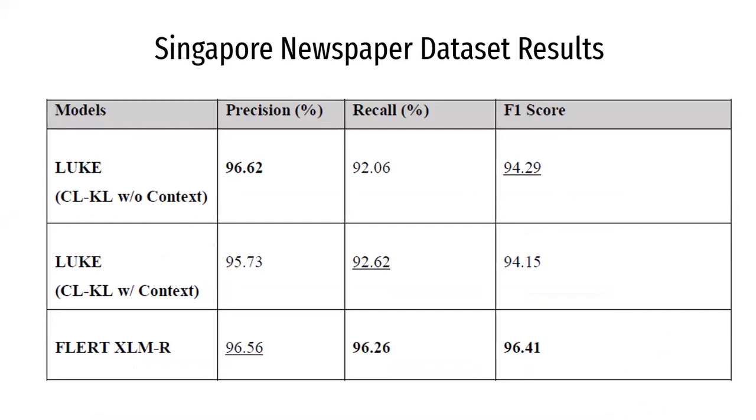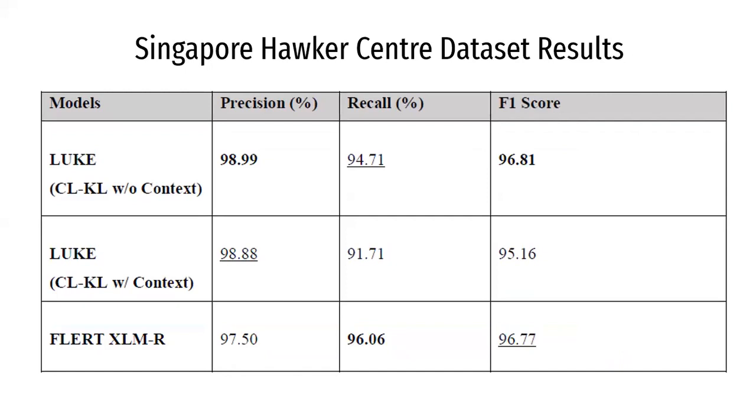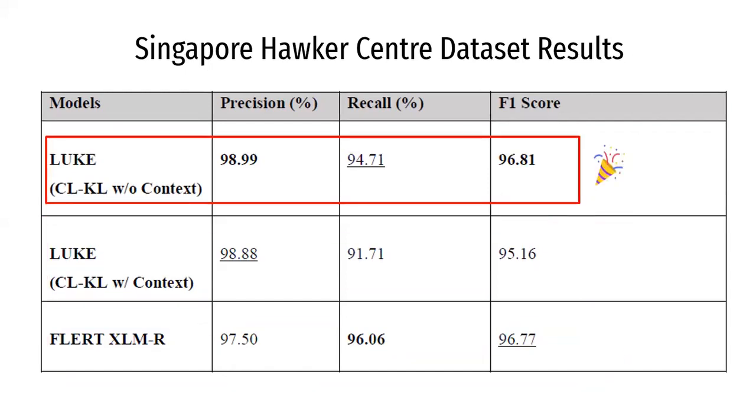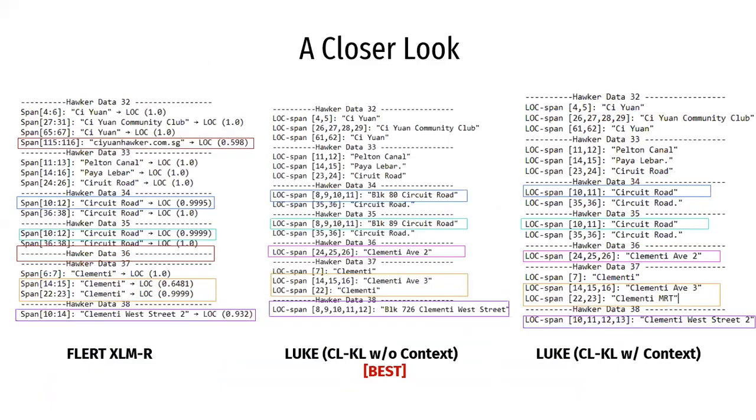So based on the results shown, once again, the flat XLMR model was the best performing model for the Singapore newspaper dataset. This could be because it was trained on a general news dataset, allowing it to naturally perform well on this dataset too. However, for the hawker centre dataset, the flat model was outperformed slightly by the CLKL model without external context retrieval. The outputs showed that the CLKL model without external context retrieval was able to extract full Singapore addresses better than the other two models. For example, it could extract Block 80 Circuit Road, while the others only extracted Circuit Road.